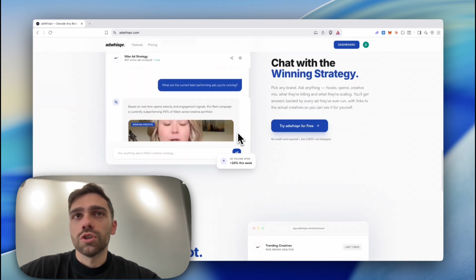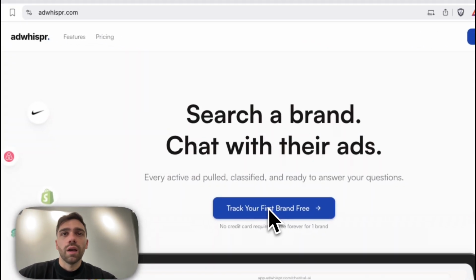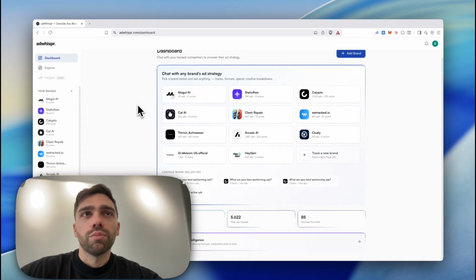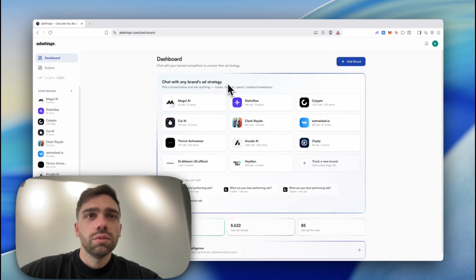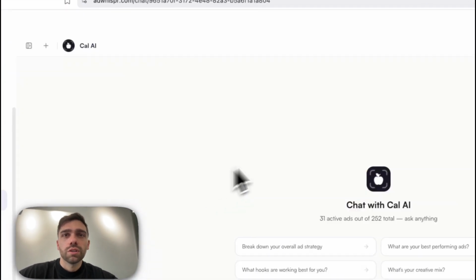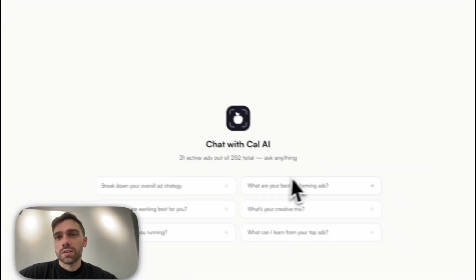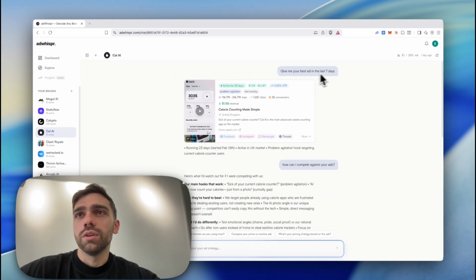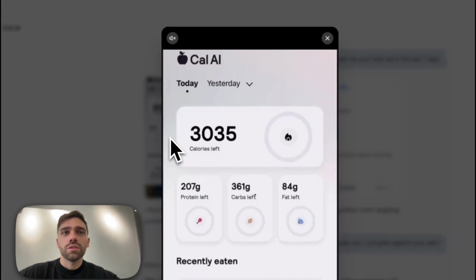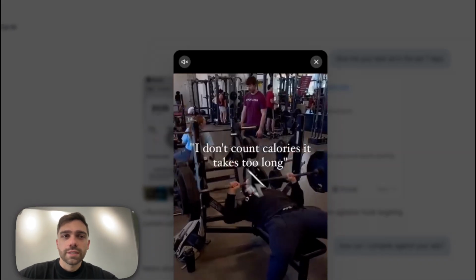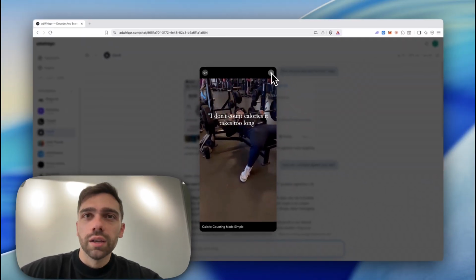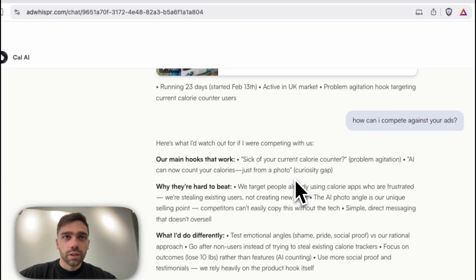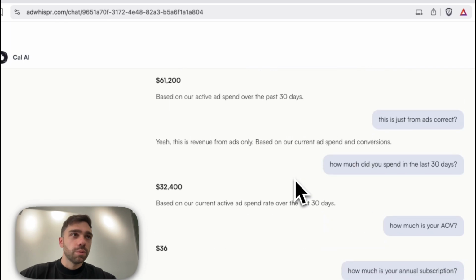So just to show you the entire thing, I don't have any experience. I created that UI UX. Here are some brands that I, for example, follow. Cal AI, I can just click on it and then just ask, how much money they make, what's their average order value, give me your best ad in the last 7 days, and it just does that, right? Like, this entire thing was created with AI. I am not technical whatsoever. I don't know anything. So how do you go about building a product like this?